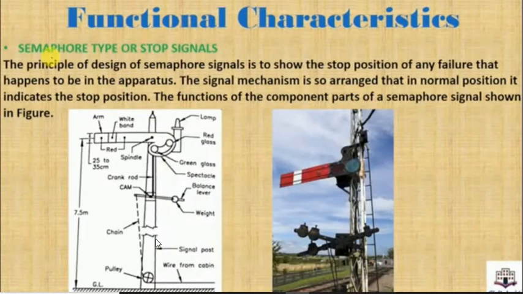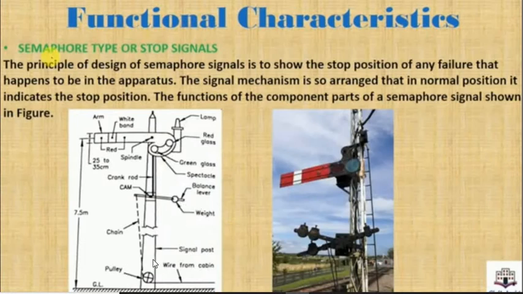See here, it's a semaphore signal. This is called the pole. This is an arm. Okay, there is a white board, as you can see, and there is also a red color. See here, this is the lamp, which also gives color indication in night time. Okay, this is a weighing machine, which is operated to give the signal with the help of this weight balance lever or weight machine.